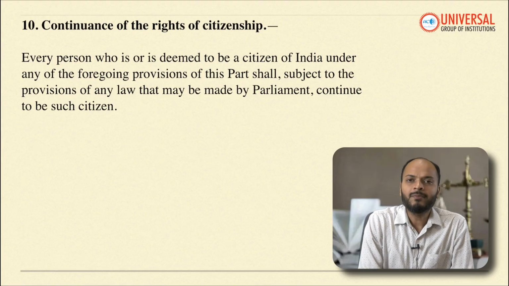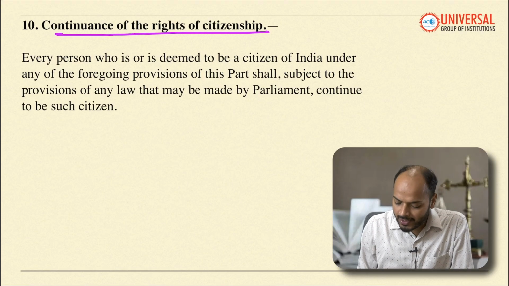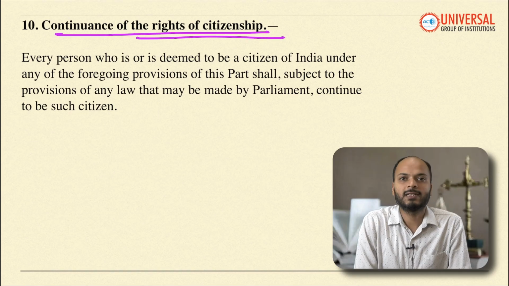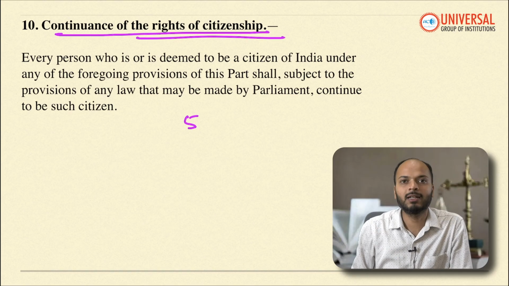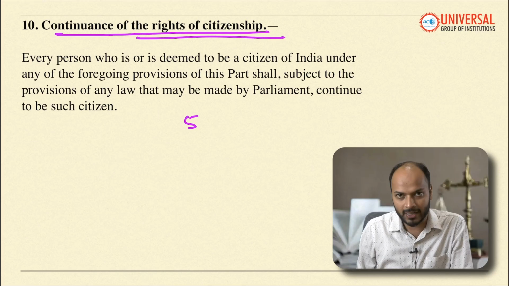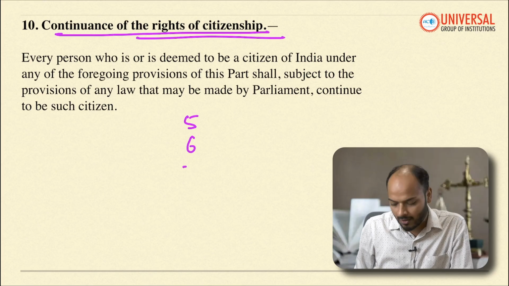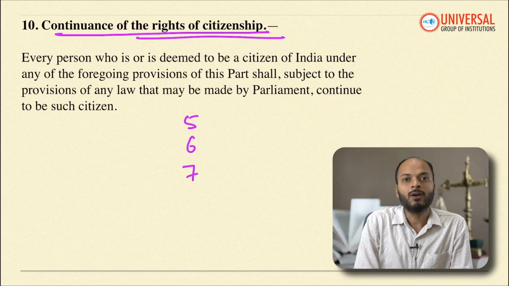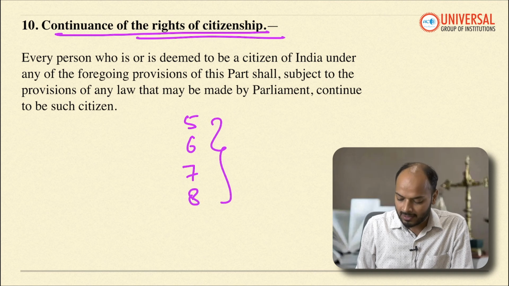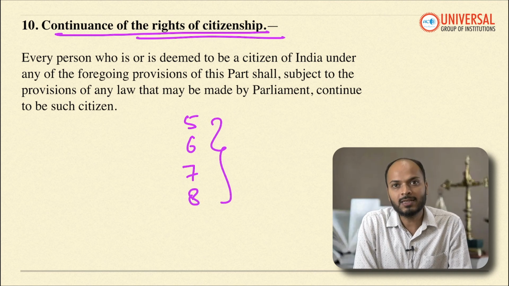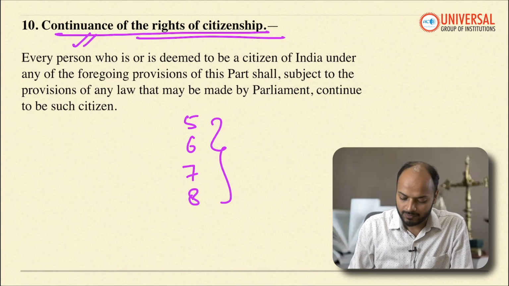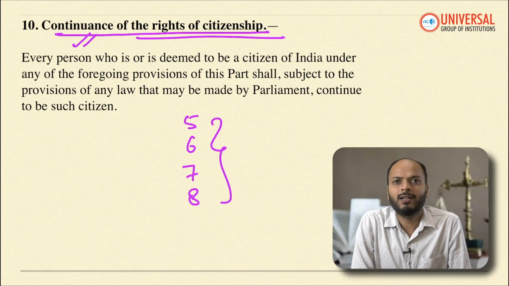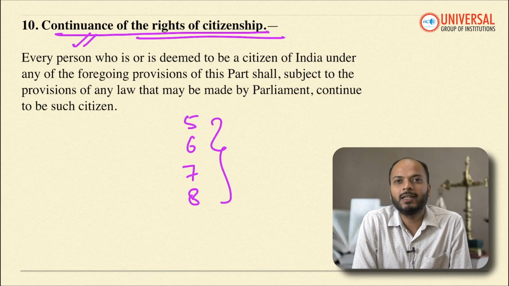Article 10 talks about continuance of rights of citizenship, meaning that let's say you have been granted citizenship under Article 5 or Article 6 or Article 7 or Article 8. Once you have been granted citizenship, the citizenship will continue. That is what Article 10 talks about. Let me now read the details of it.